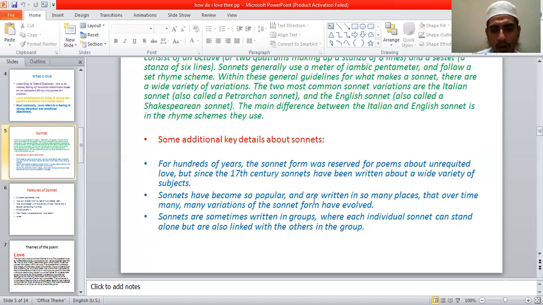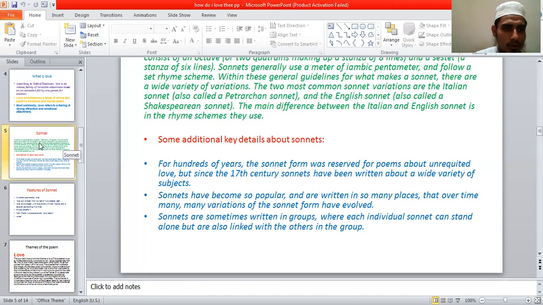Sonnets have become so popular and are written in so many places that over time many variations of the sonnet have developed. Sonnets are sometimes written in groups, where each individual sonnet can stand alone but is also linked with the others in the group. William Shakespeare and Elizabeth Barrett Browning also wrote sonnets in groups. Though they wrote in groups, every sonnet separately is complete in its ideas and thoughts.